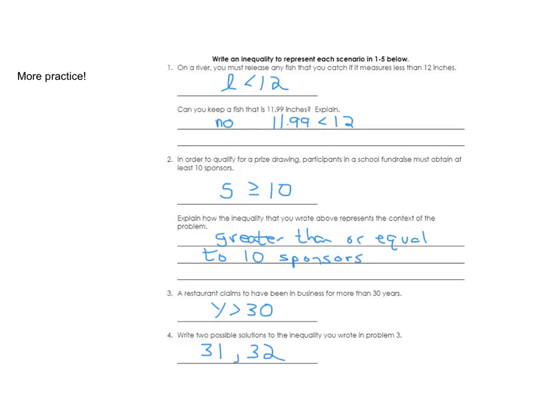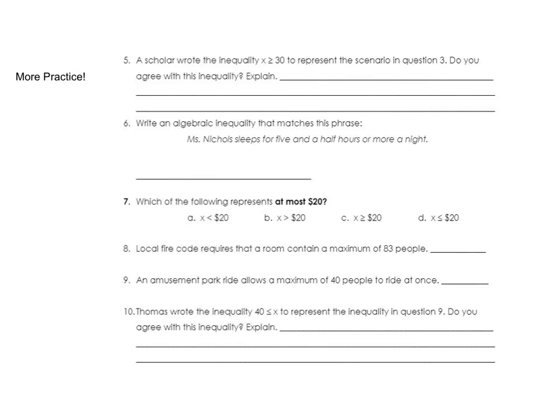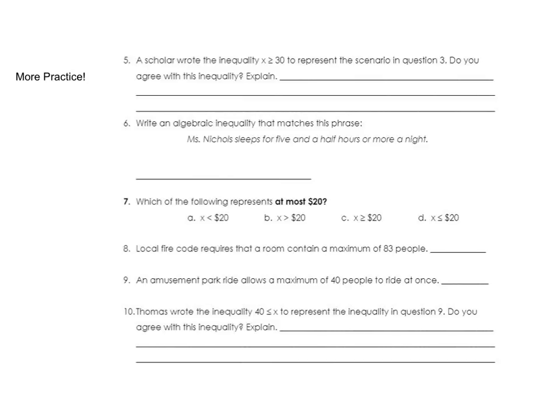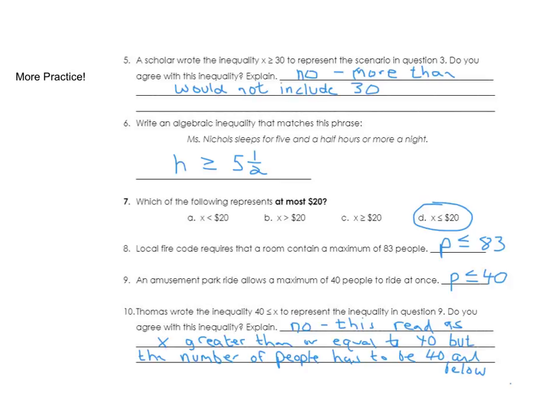All right, one more page of practice problems and then you'll be done. Go ahead and work on these problems, pause the video, and then come back and check how you did. All right, check out these answers.